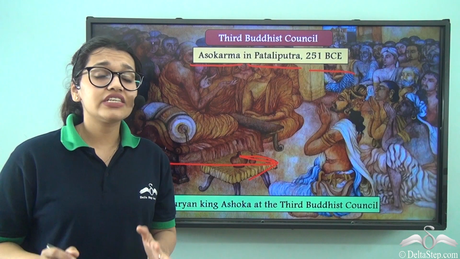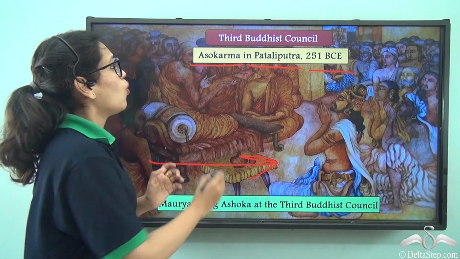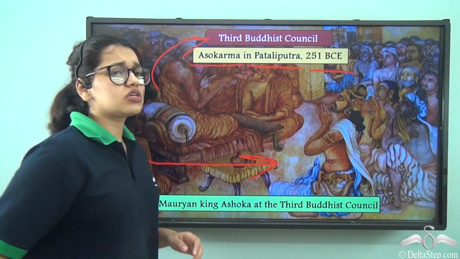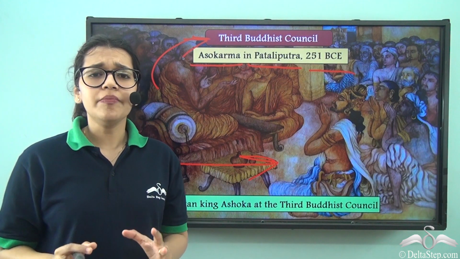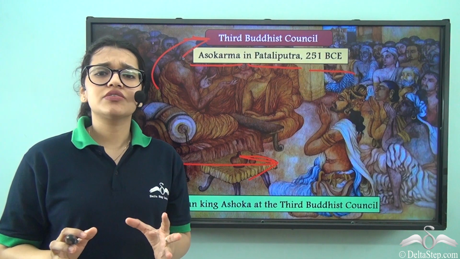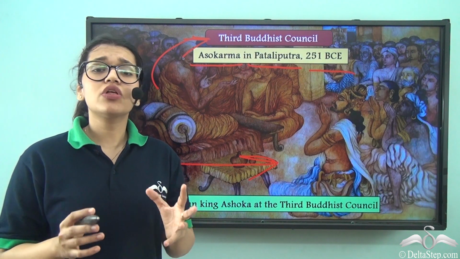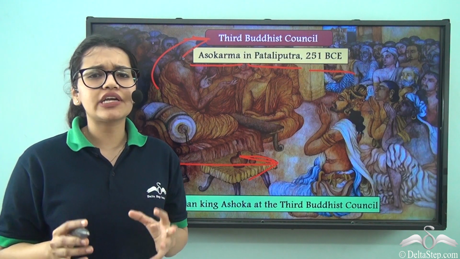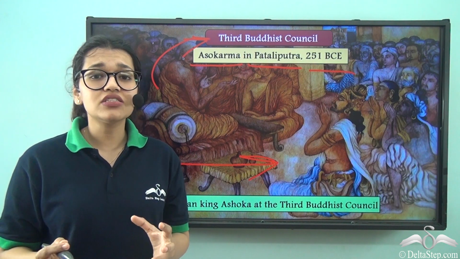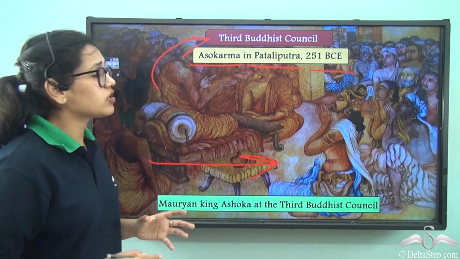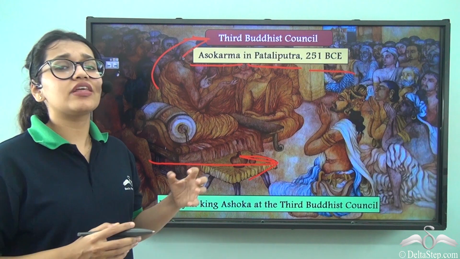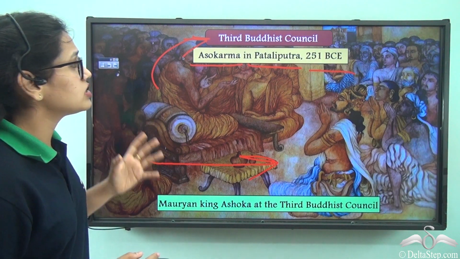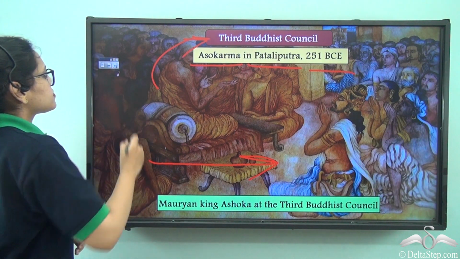So the traditional reason that has been given to hold this third Buddhist council was to rid the Sangha or the group of enemies and also of corruption. So there were now enemies who had infiltrated the Sangha dressed as friends and were in fact not good for these people. So to pinpoint them out, this third Buddhist council had taken place.